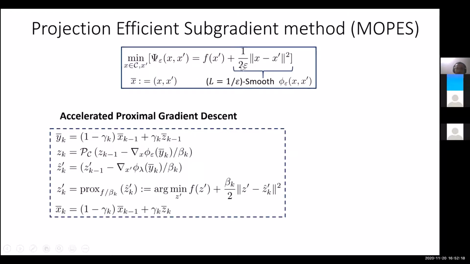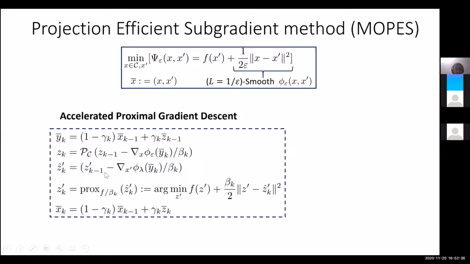However, for accelerated gradient descent to work by itself, it would have required f to be smooth, but we don't have f to be smooth. A modification of accelerated gradient descent that works even for non-smooth functions is to replace the gradient step with a proximal step.